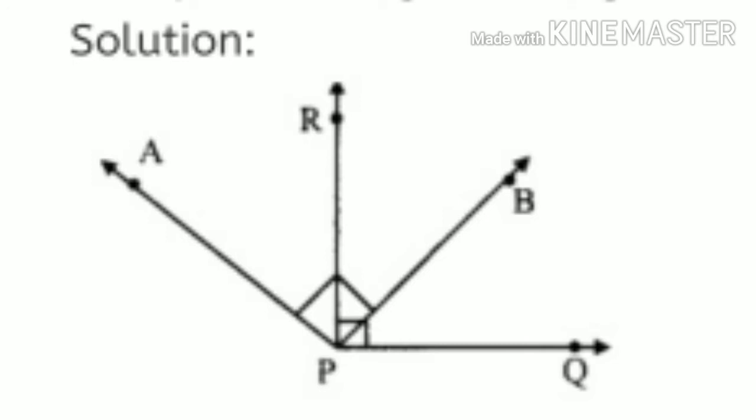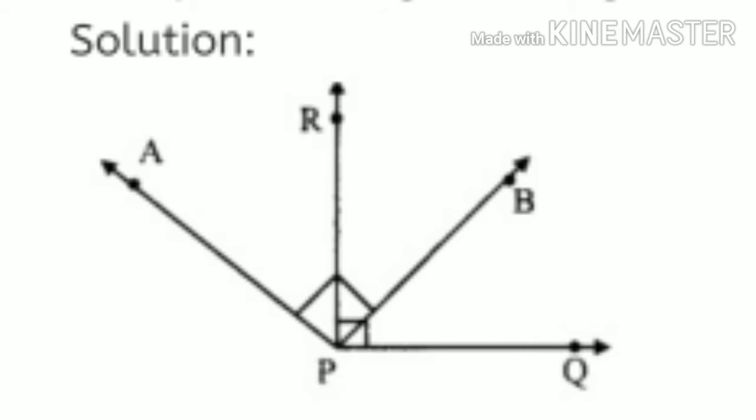QPB and BPR, and one more is BPR and RPA. The addition of these two pairs of angles is 90 degrees, so they are complementary angles. Again I am repeating, complementary angles means the pair of angles whose addition is 90 degrees. That means by adding two angles, if you get 90 degrees, such angles are called complementary angles.